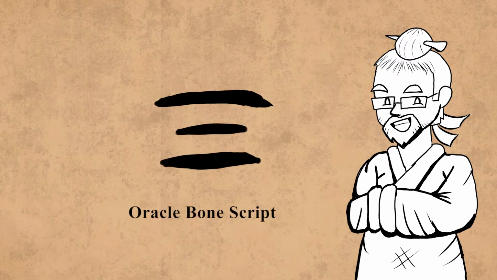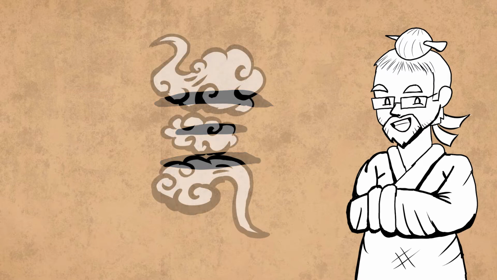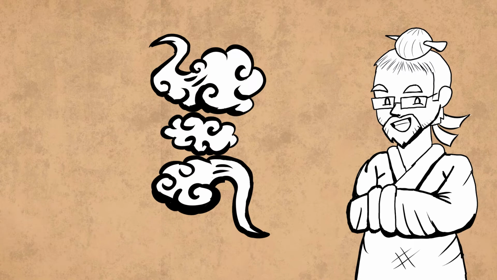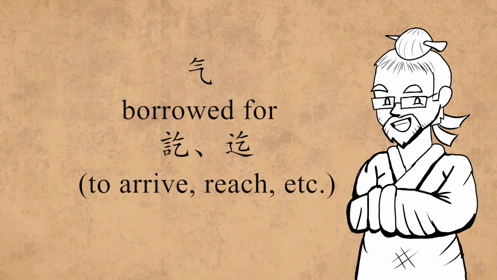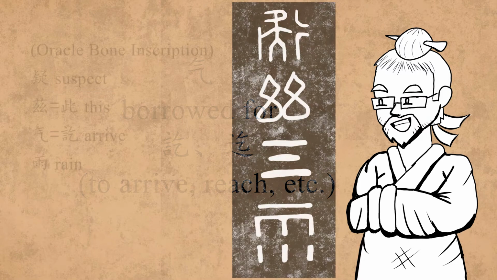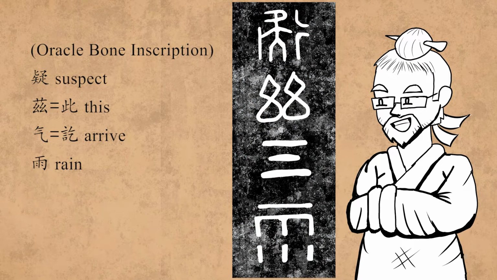Qi is a very old character, appearing already on oracle bone inscriptions from the Shang Dynasty. Here, qi is written as three horizontal lines, which depict layers of clouds in the sky, supporting Shuowen's explanation from earlier. However, we never see it used in the original sense in the oracle bones. Instead, qi was borrowed phonetically for the homophone qi, meaning to arrive or up until, as in the following: 以资气于, which roughly translates to, according to these signs, it's likely that rain will arrive.